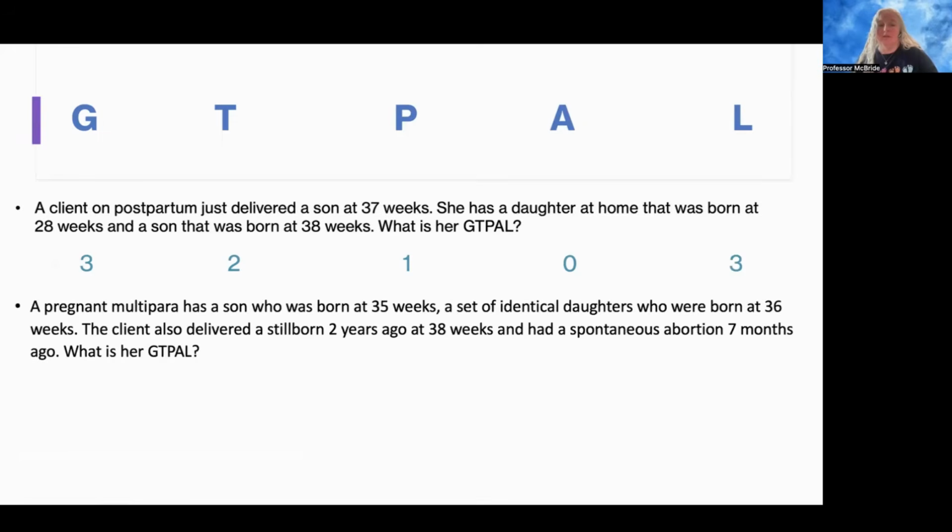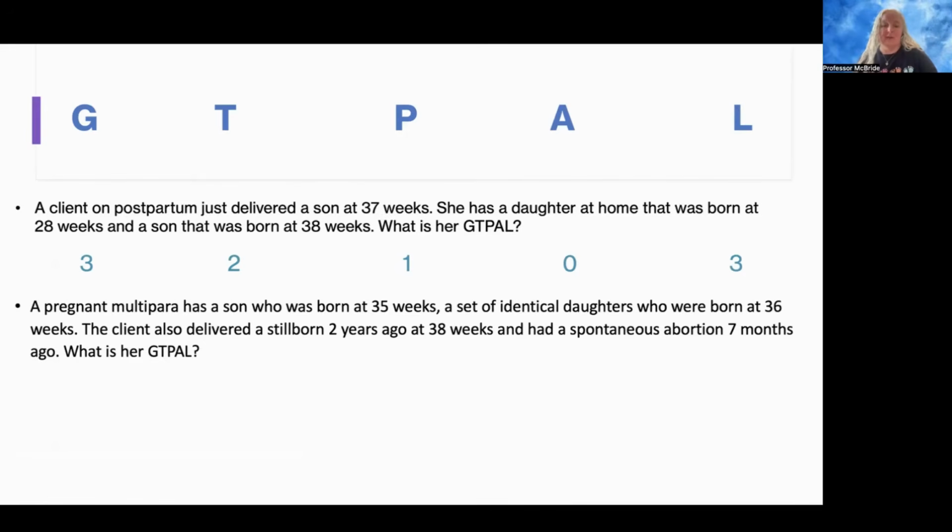Next scenario. Pregnant multipara has a son who was born at 35 weeks, a set of identical daughters who were born at 36 weeks. The client also delivered a stillborn 2 years ago at 38 weeks and had a spontaneous abortion 7 months ago. What is her GTPAL?